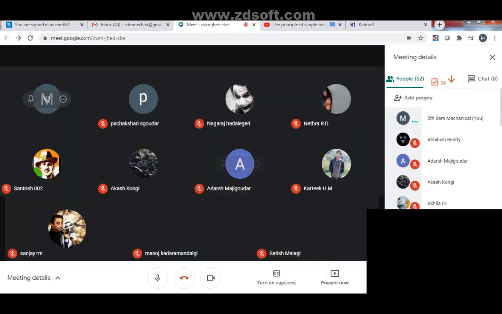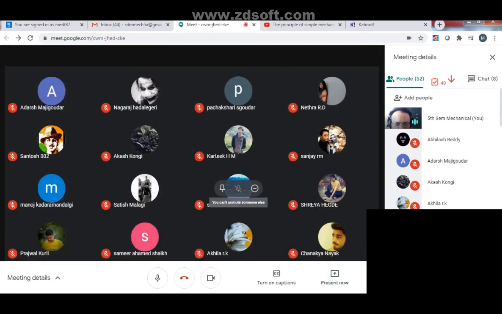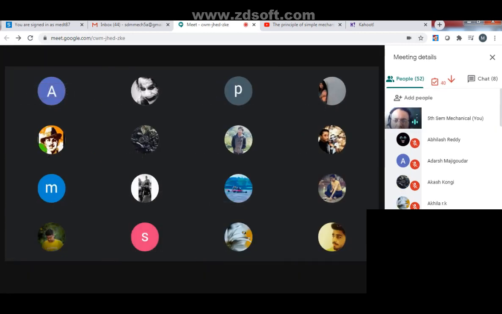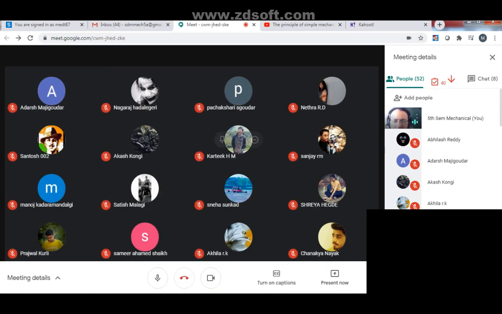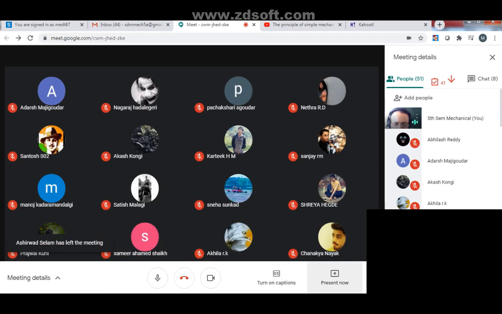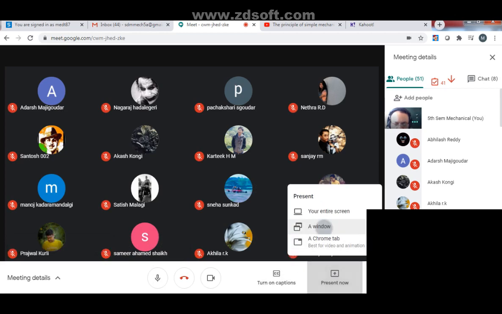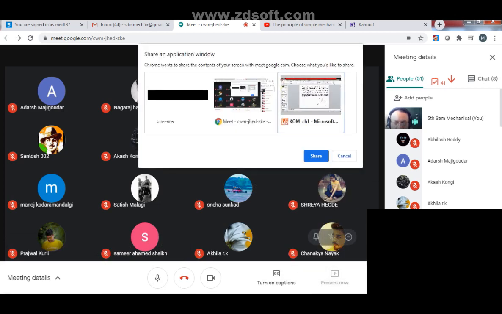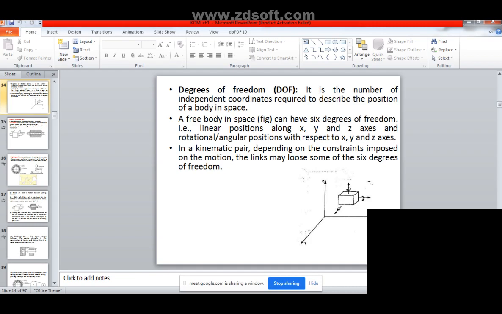Okay, so these are the basic things, how the pairing will be formed. So you understood how the different parts can be paired together. I'll just discuss that again. I will start presenting on my PPT. You see the figures now and you will understand.